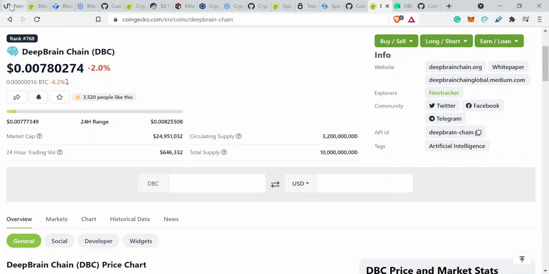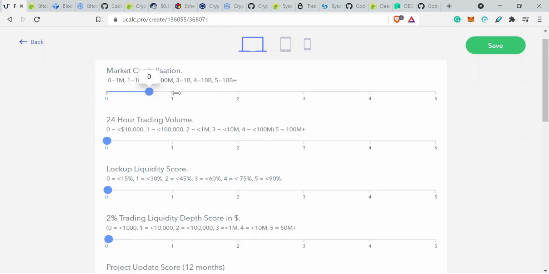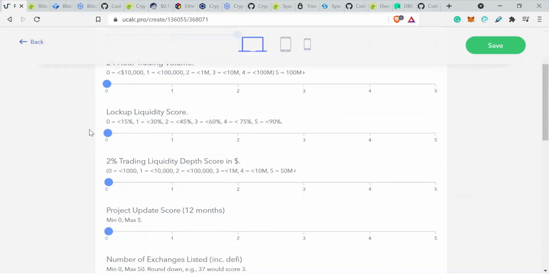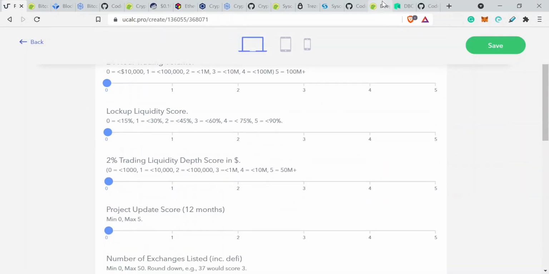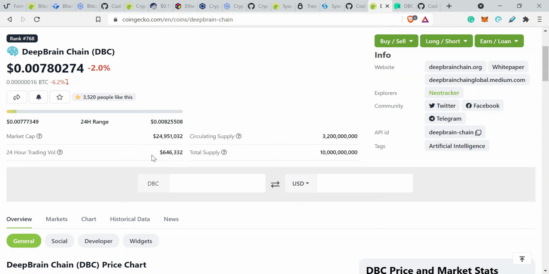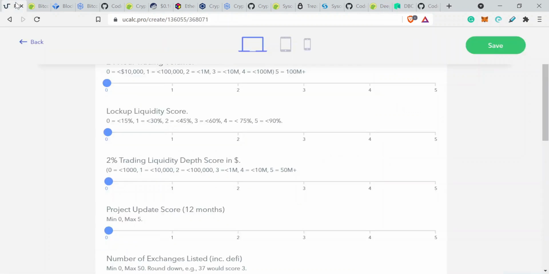So let's go for, first of all, $25 million market cap. So that's a 2 on here. 24-hour trading volume. Let's have a look. 700,000, 600, 700,000. So we've got 2 on there as well.